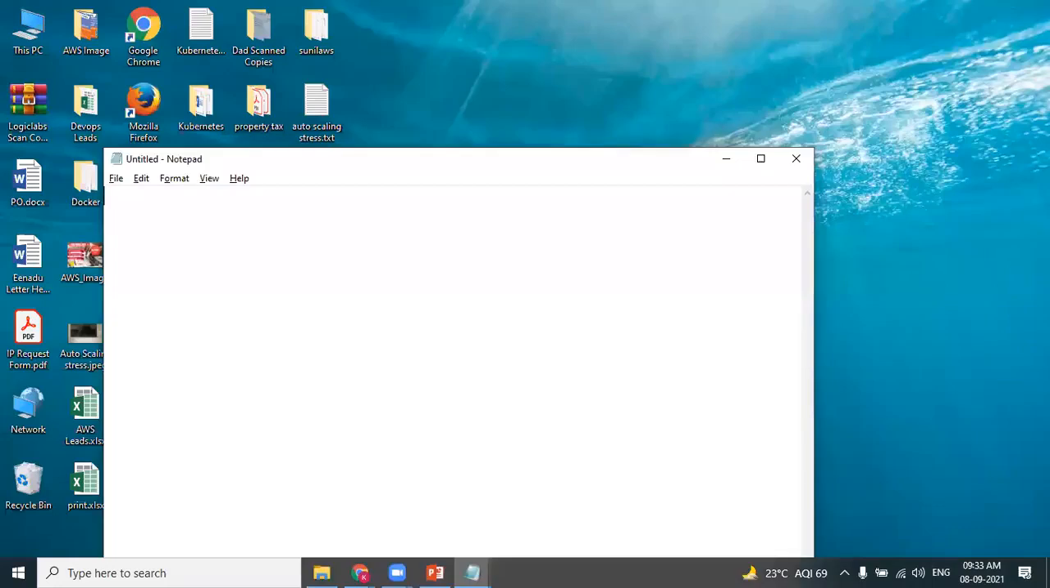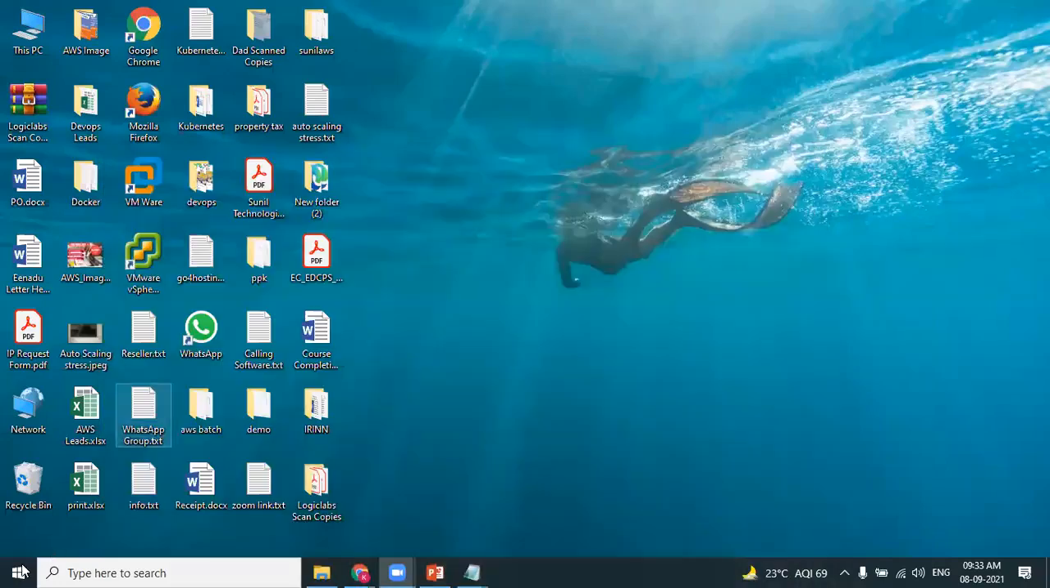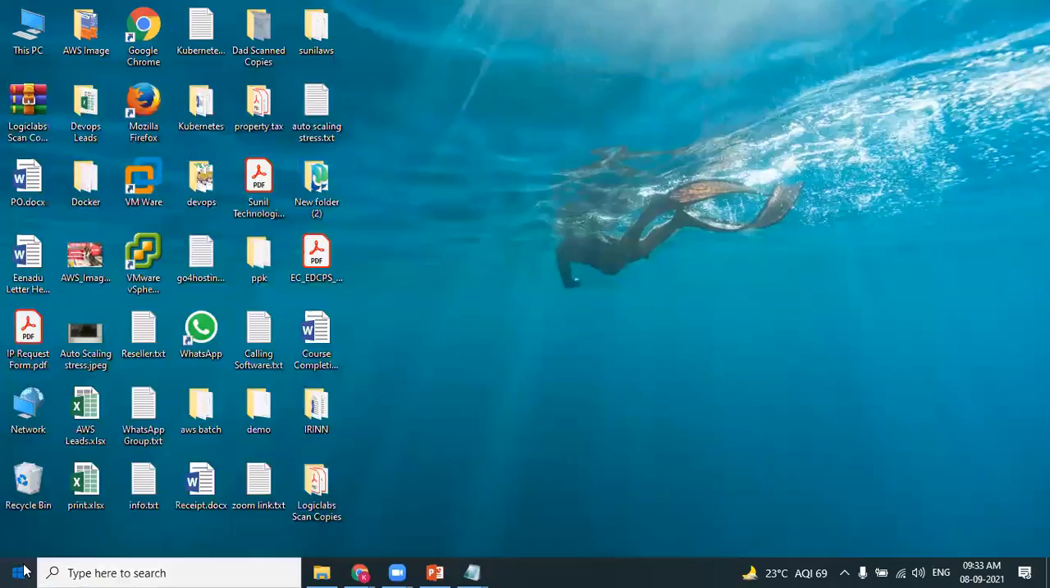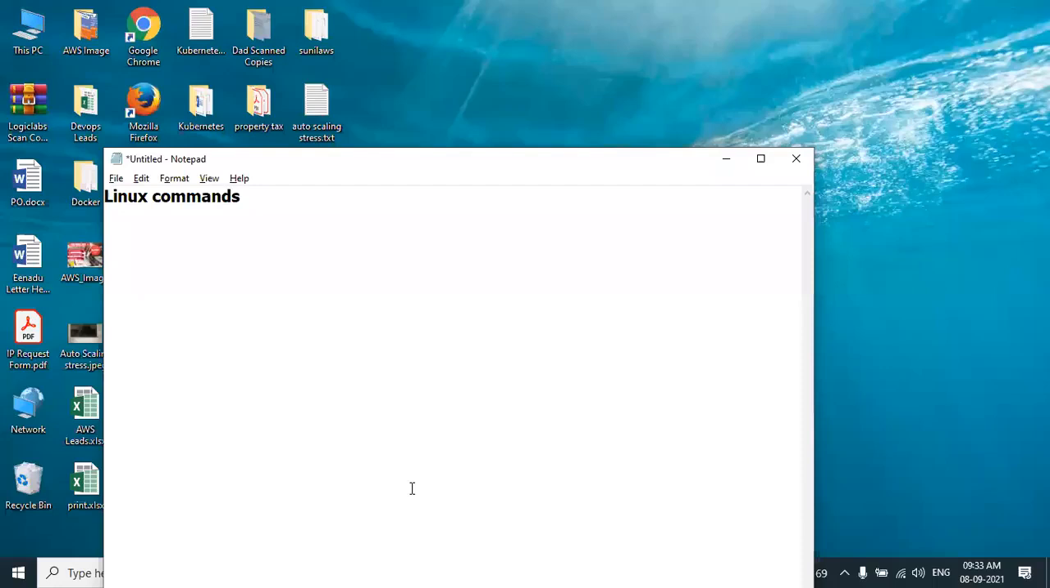Assume that I want to learn Linux commands. As you can see, my laptop is installed with the Windows operating system. Obviously, we cannot learn Linux commands on Windows. But my plan is to learn Linux commands. So what can I do?